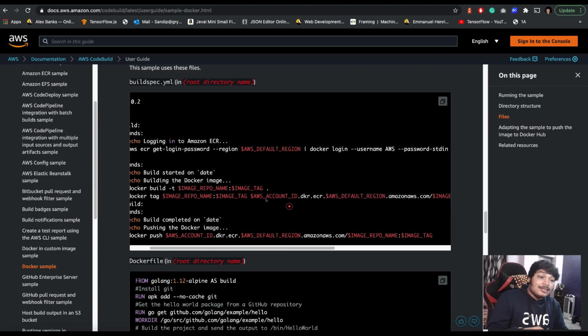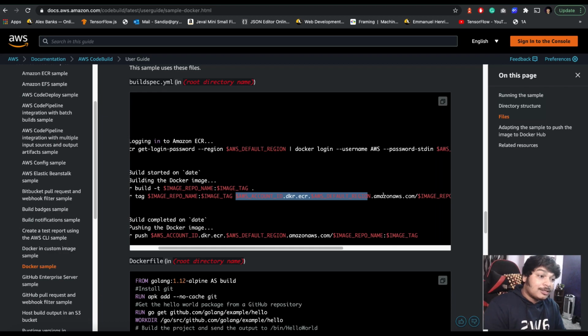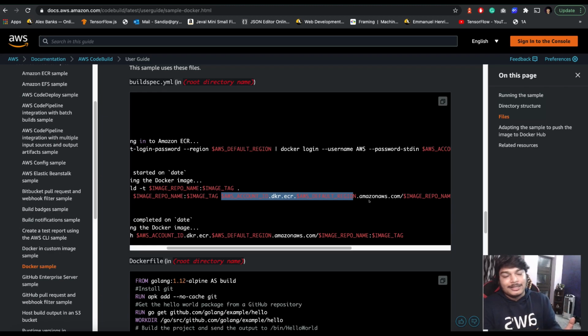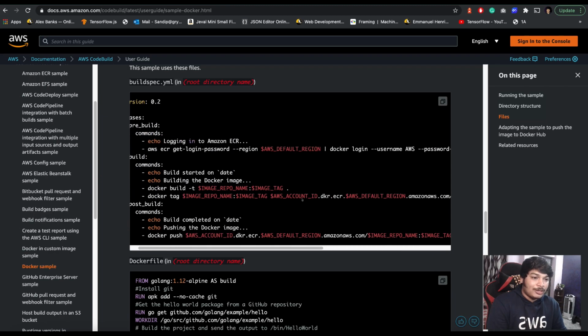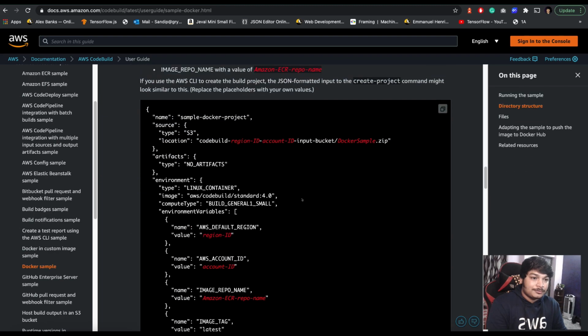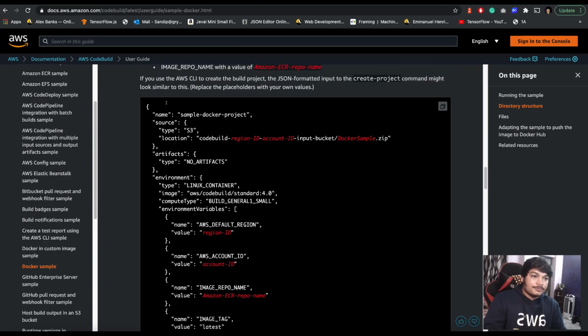These are provided by AWS itself; you are not mentioning them explicitly. These are the default ones. If you want something else, you have to specify it yourself in the environment variables. See, the environment is mentioned here.